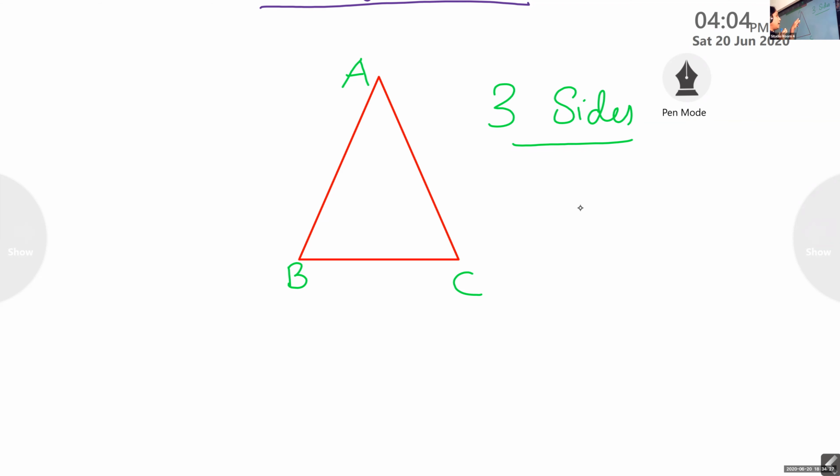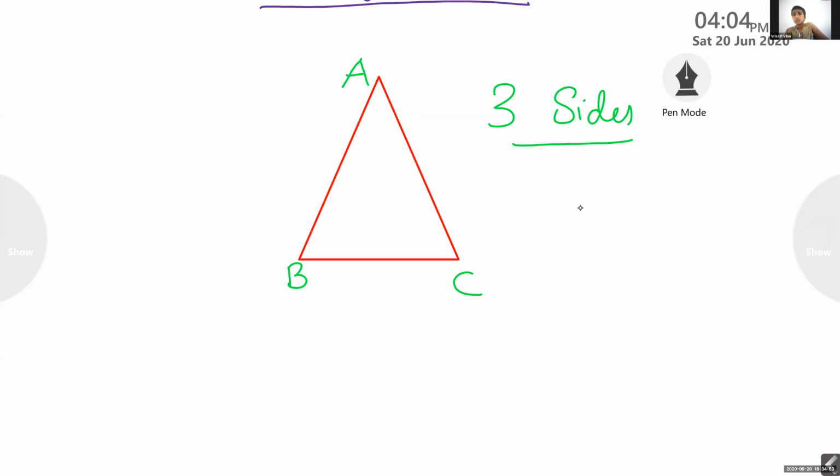So a triangle has three sides, and sides means the line segments we are using to draw that polygon. Okay, so I already told you these are the sides. So it is a triangle. We have taken three line segments to form a triangle. Those line segments are known as sides.